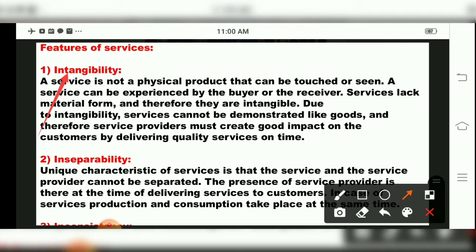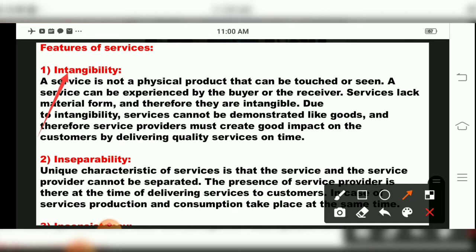So intangibility means what? Services cannot be seen. So a service is not a physical product. They have told that it can be touched or seen. A service can be experienced by the buyer or the receiver. Services lack what they have told? Material form, and therefore they are intangible. They cannot be seen, they cannot be touched. And due to this intangibility, we cannot demonstrate services or give them any result related to goods. So services may create good impact on the customers by delivering quality services on time.